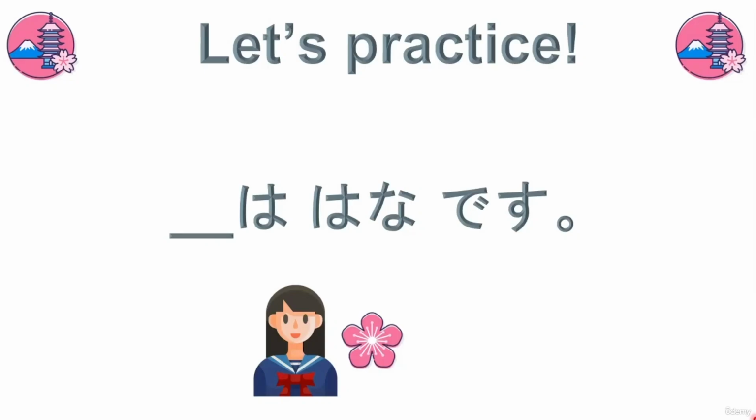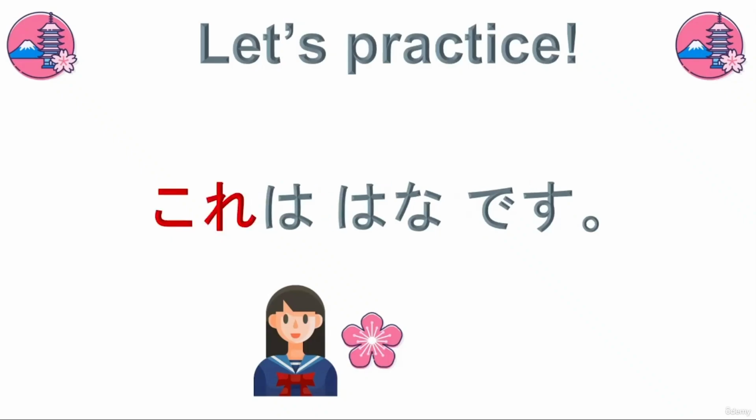I don't want to say this flower. If you need more time to think, feel free to pause this lesson here. But I will give you 5 seconds to think about the answer, okay? Let's go. これは花です。So 花 is a flower.